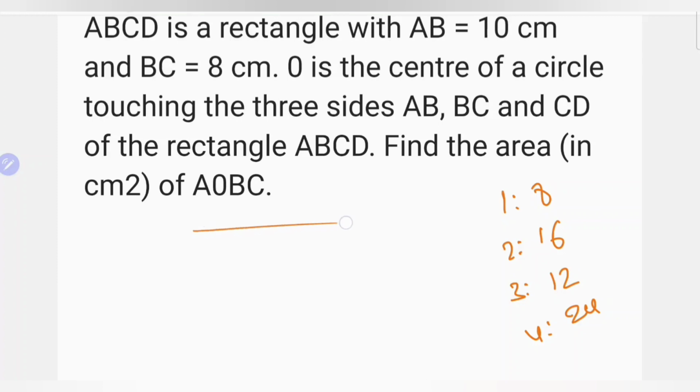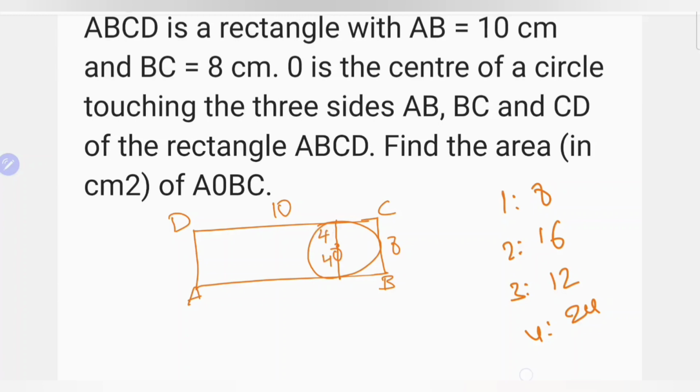Here ABCD is a rectangle and a circle touches 3 sides of the rectangle. It is ABCD with center O, length 10, breadth 8. The diameter is equal to the breadth.